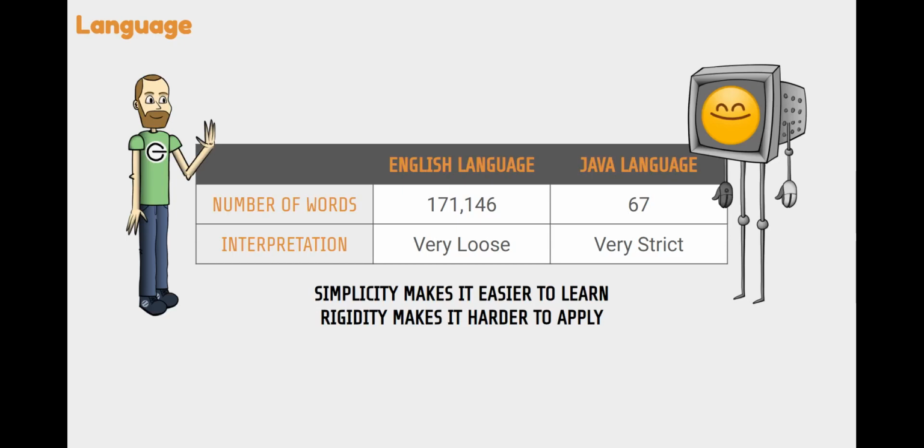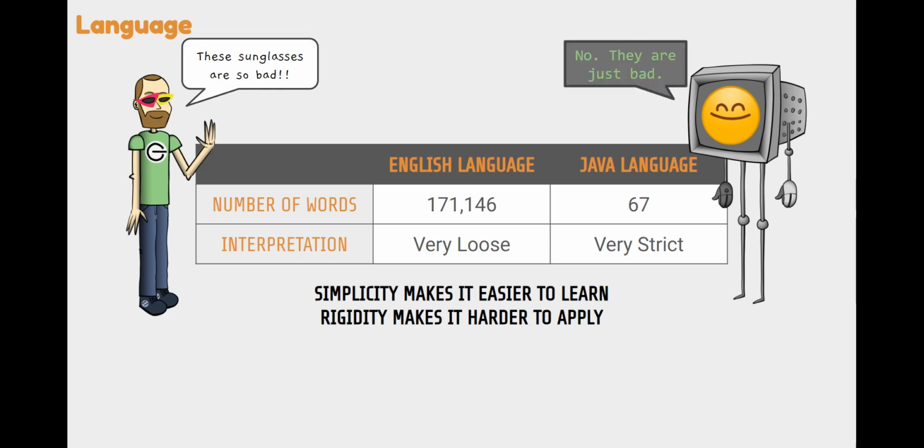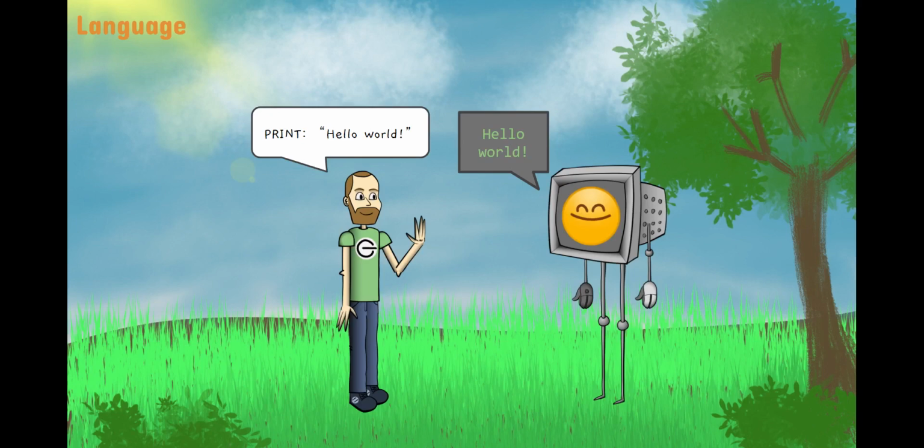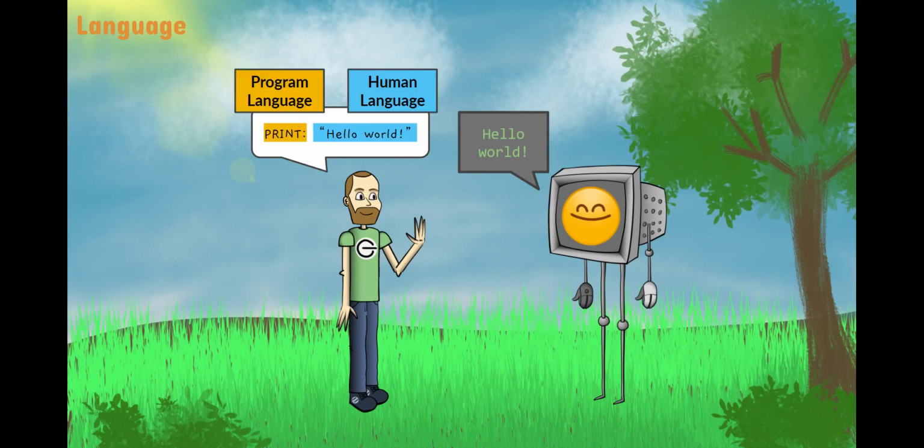However, the interpretation of the English language is very loose. For a while in the 80s, the word bad meant good. But on the other hand, the interpretation of the Java language is very strict. Bad always means bad. So that rigidity is going to make it harder to apply. So we want to introduce English words and phrases into our programming language, and we're going to need a way to differentiate the programming language from the human language.